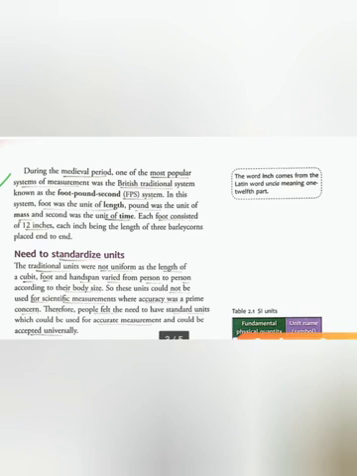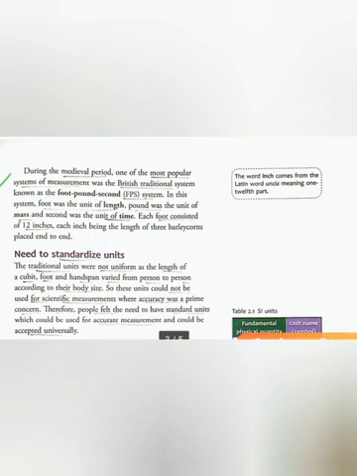There was another popular system of units known as the British Traditional System, also known as the FPS system. FPS means foot pound second system. In this system, foot was the unit of length, pound was the unit of mass, and second was the unit of time. 1 foot is equal to 12 inches.